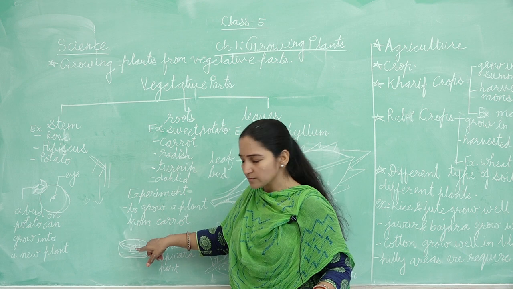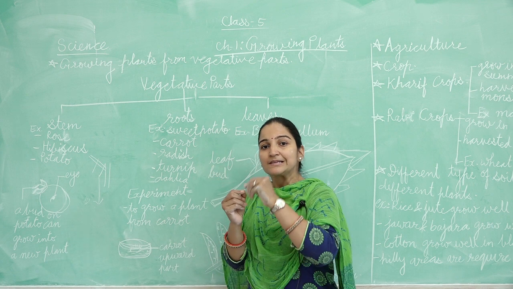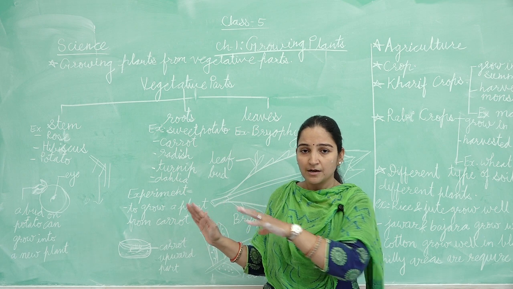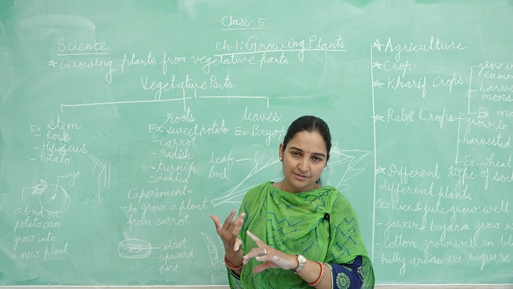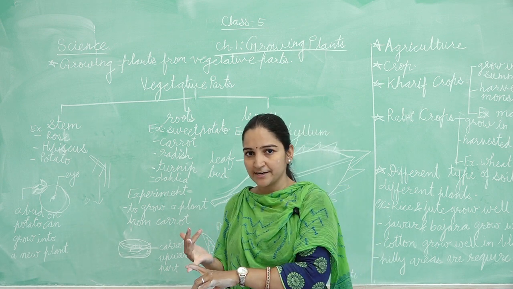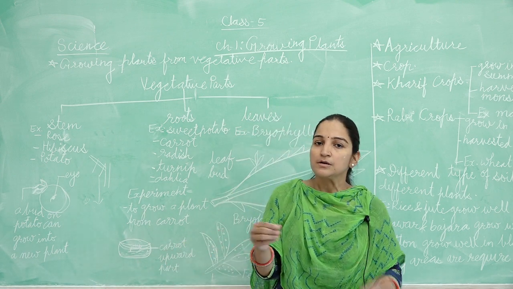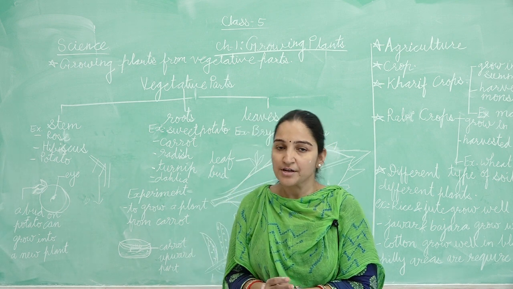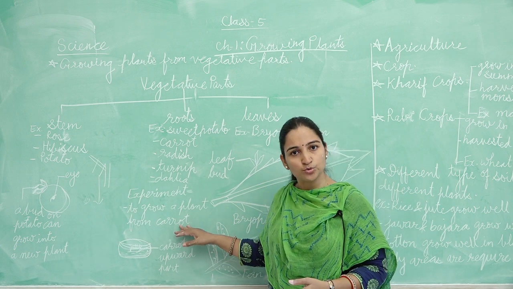Here I put the upper part of the carrot which has some leaf-like structure. After a few days, when I keep it in the sunlight, we know that sunlight and warmth are needed for germination, we can see some new leaves growing from the upper part of the carrot, and thus we can grow a new carrot plant from the root.